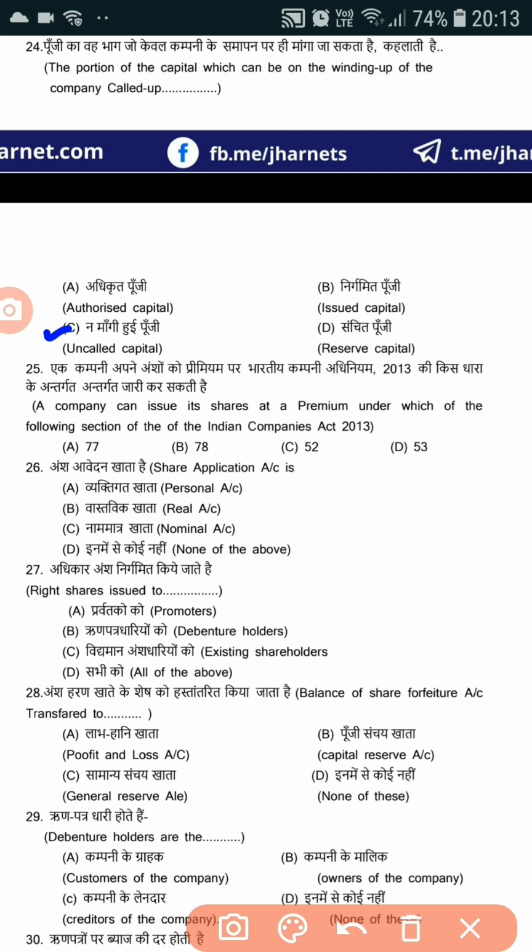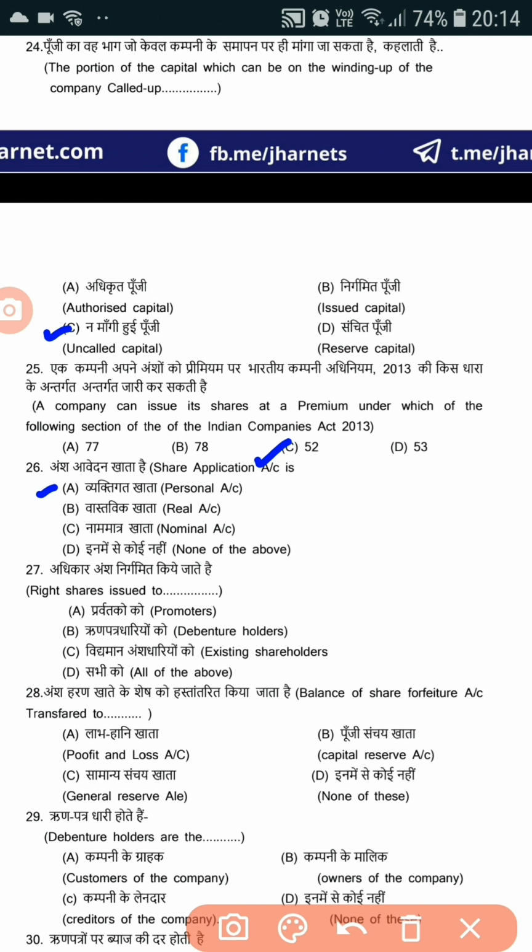25 number, a company can issue its shares at a premium under which of the following sections of the Indian Companies Act 2013? So the correct answer will be option C, 52. Under section 52, a company can issue shares at a premium. Now question number 26, share application account is a personal account, option A.